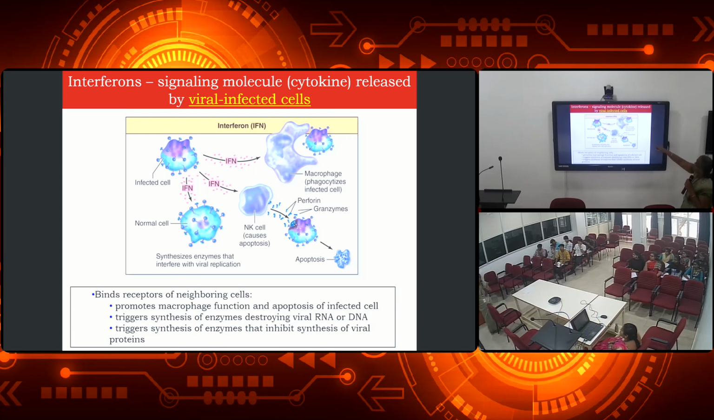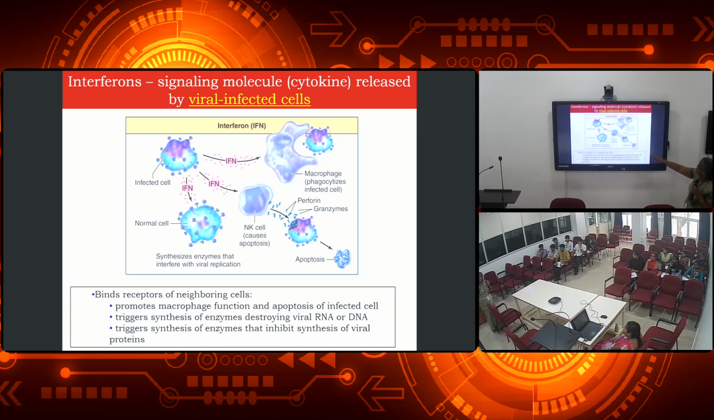When the virus gets into the cell, just imagine this is the infected cell. These infected cells produce interferons to signal the normal cells to synthesize enzymes that interfere with viral replication. First, we have to cut the replication. If the cells need to replicate, they must replicate the genetic material present in them. That needs enzymes or proteins. If it is not synthesizing that protein or enzyme, replication will not take place.